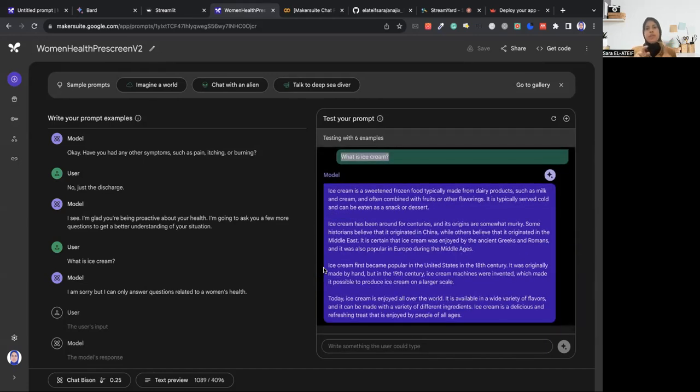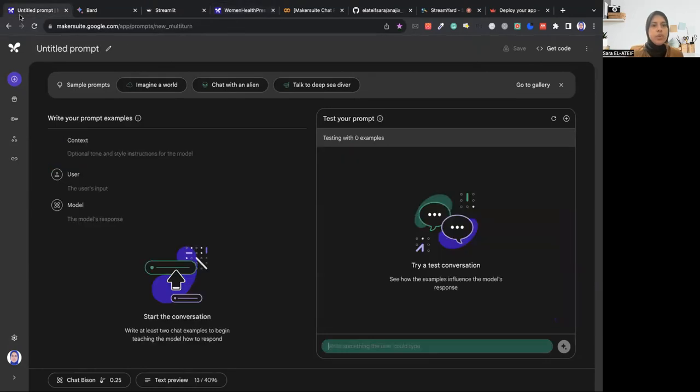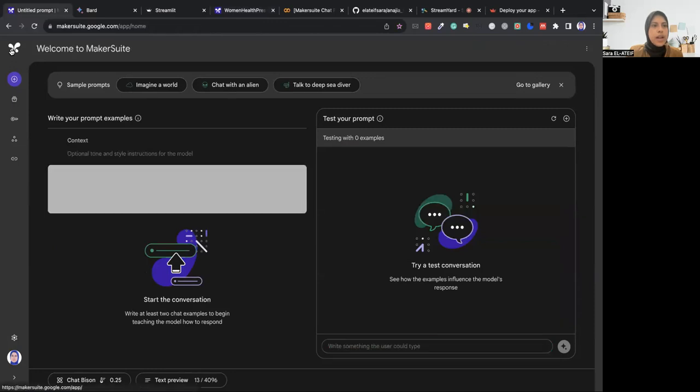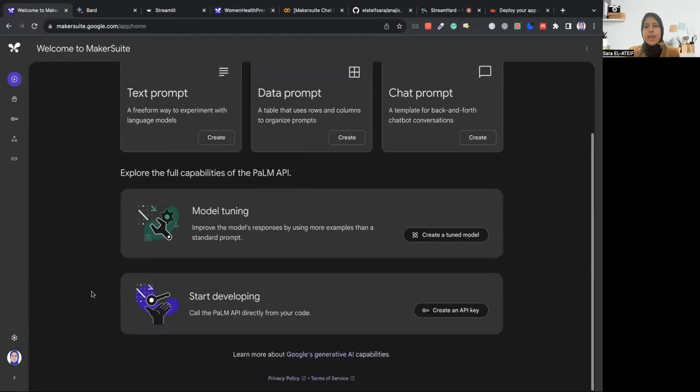So if we want to avoid something like this, one of the things we can do is, let's go back to the home, fine-tune our own model. That means, nothing scary. We're not going to train anything. What we're going to do is provide the model with way more examples, for example in this use case, really specific healthcare, women's healthcare kind of issues, and interact with that.